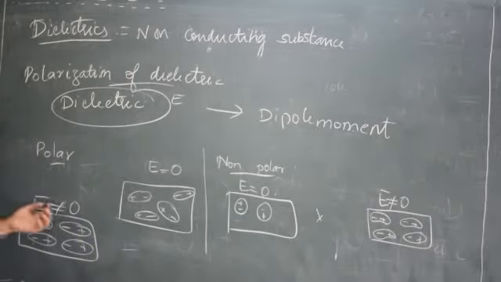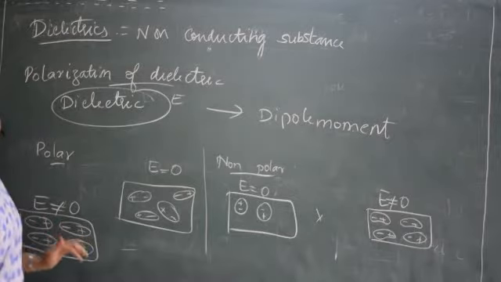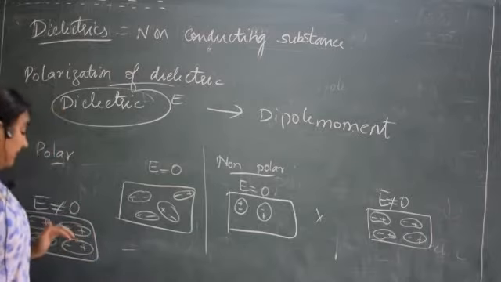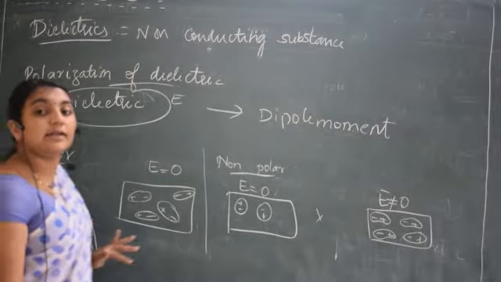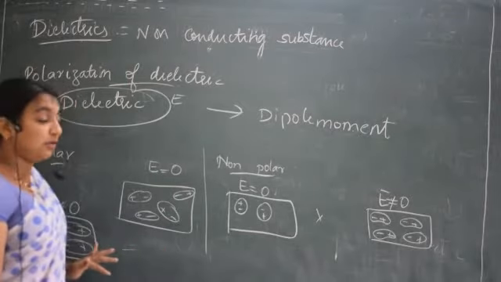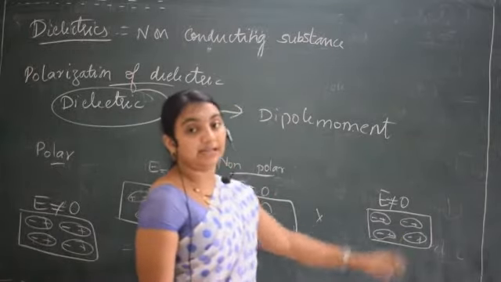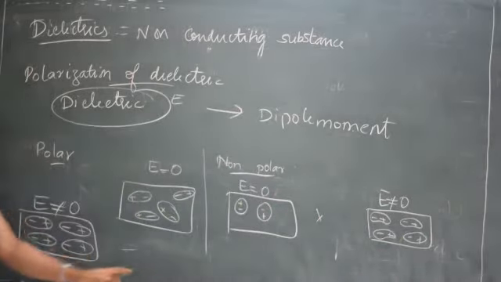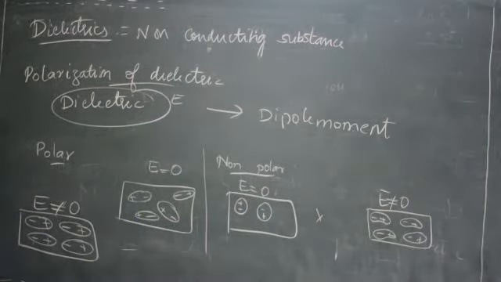But when the electric field is present, electric field is not equal to 0, they will align themselves in one particular direction and there will be some dipole moment. So net dipole moment is present here. They'll have net dipole moment. Here the net dipole moment is also present when electric field is present. In both cases, if the electric field is present, there will be some net dipole moment.